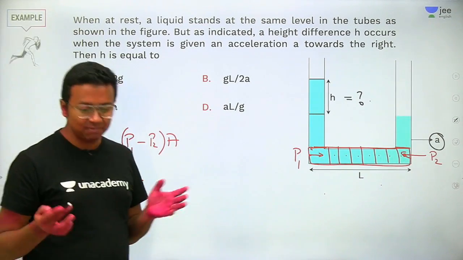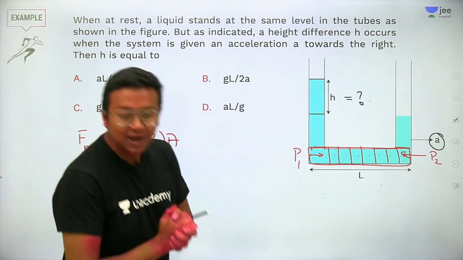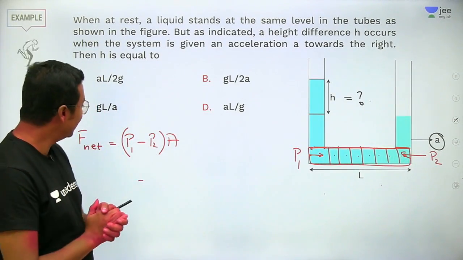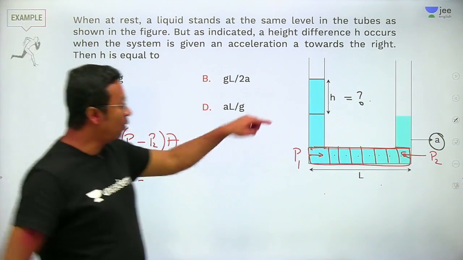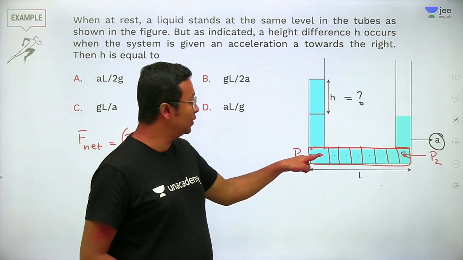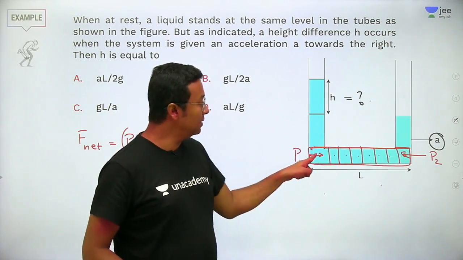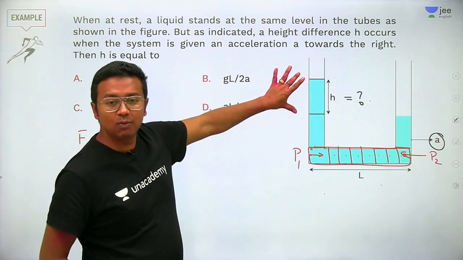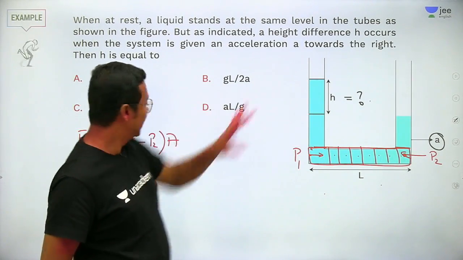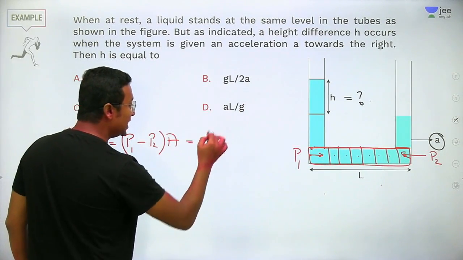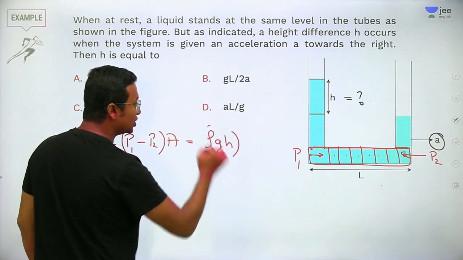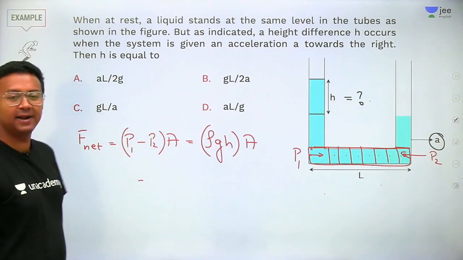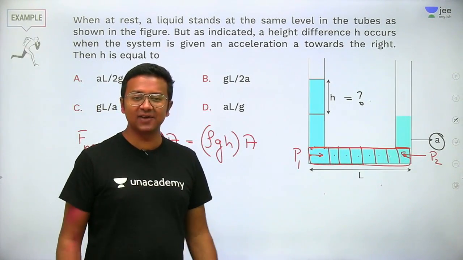Well, let us see. People are giving the answers as option D. So we will find it out. Fine. So this is the net force. Now what is the difference of pressure between this point and this point, between P1 and P2? It is equal to rho g h. This difference in pressure is equal to rho g h into A, right? I hope this point is very much clear.